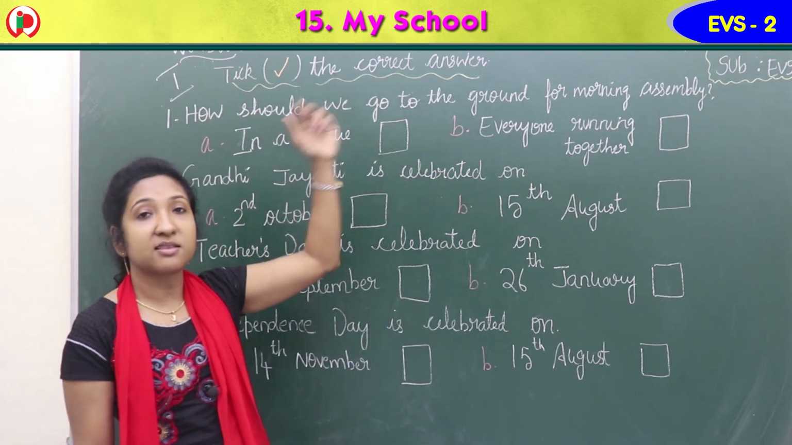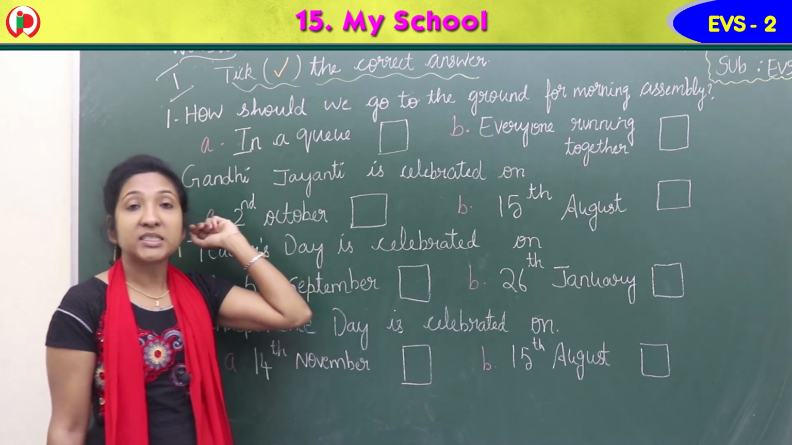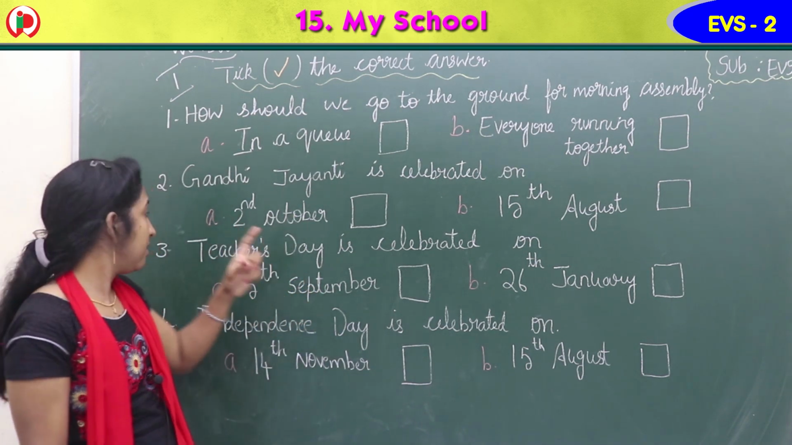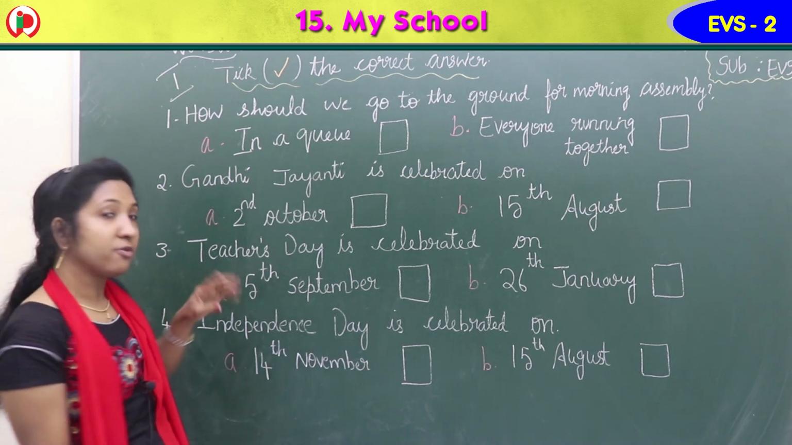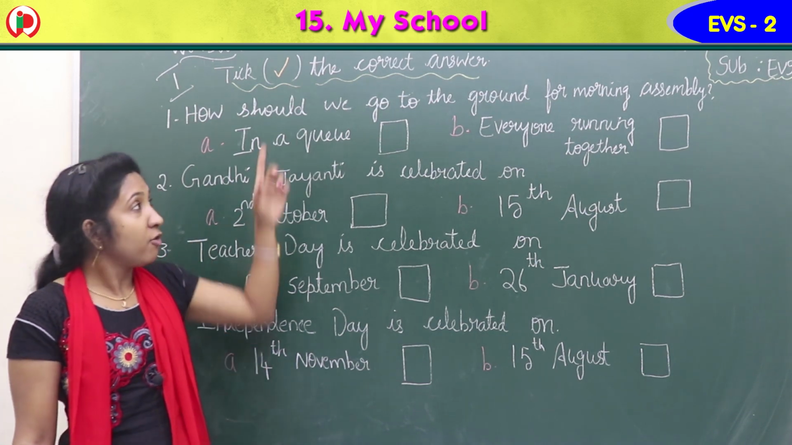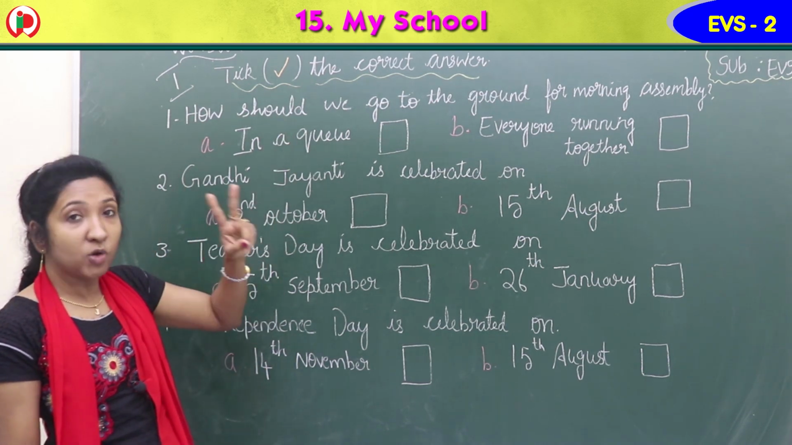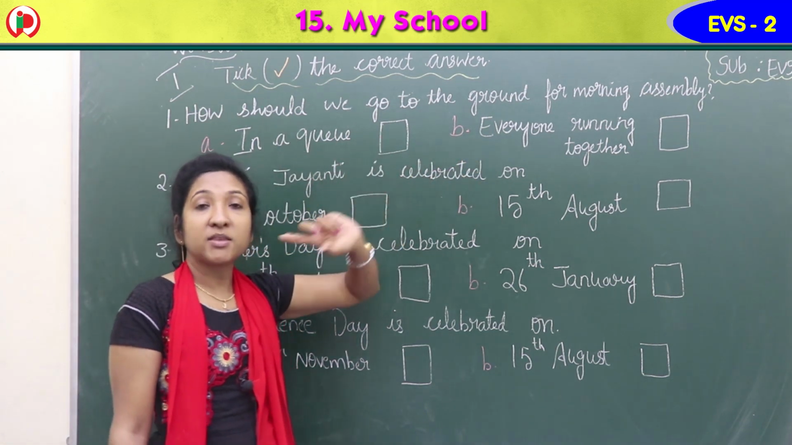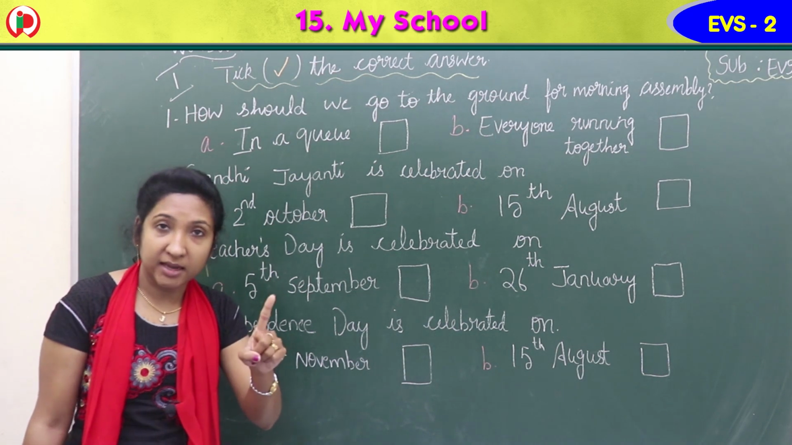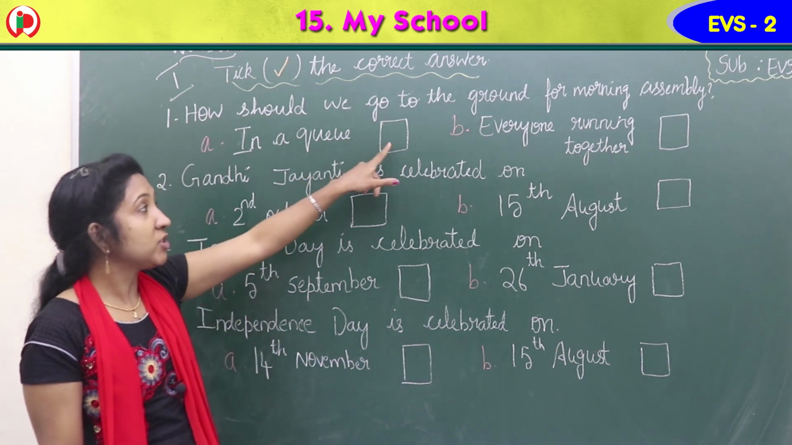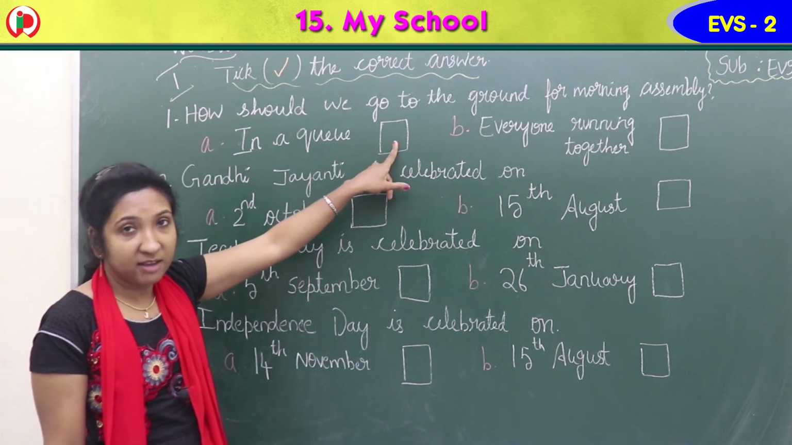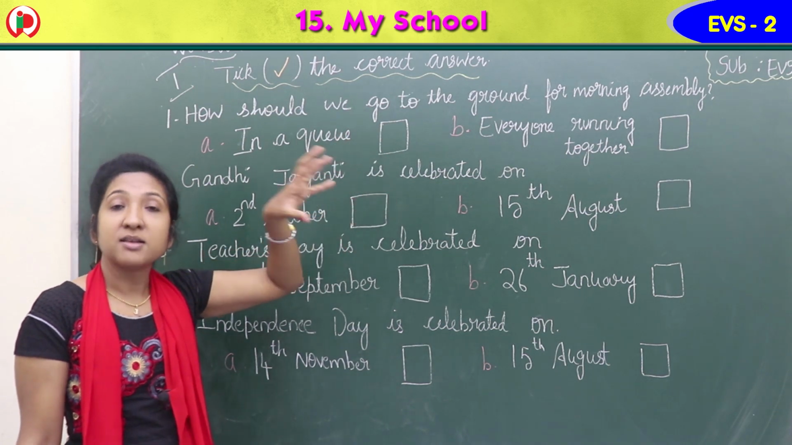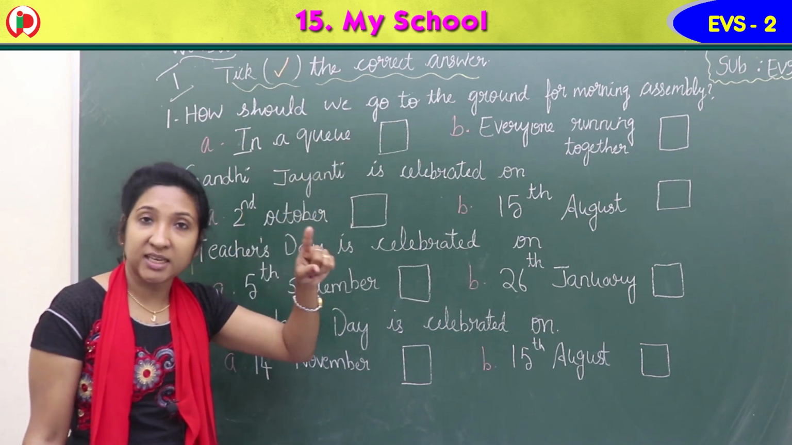Tick the correct answer. You have 4 questions. For each question there are 2 options, option A and option B. Among these 2 options, one answer is correct. That answer you have to tick in the square box given. Read the question, select the correct answer and give the tick.